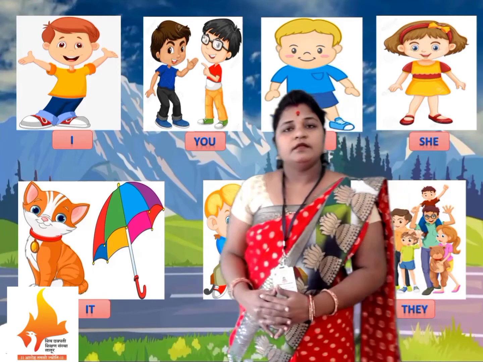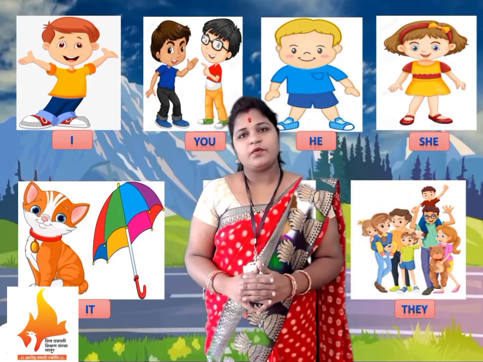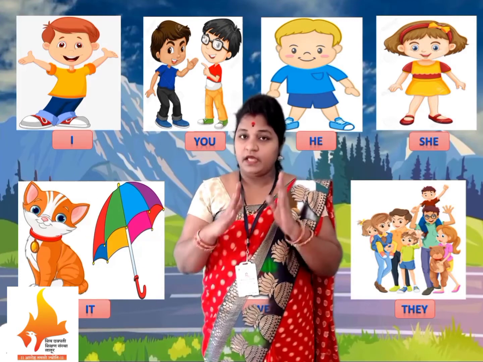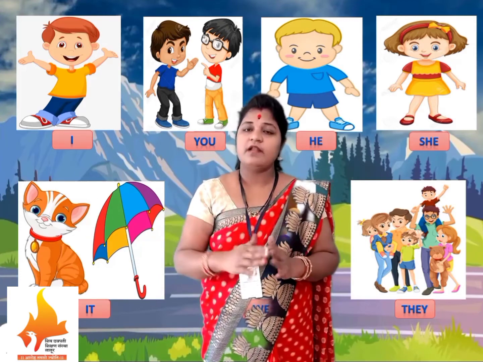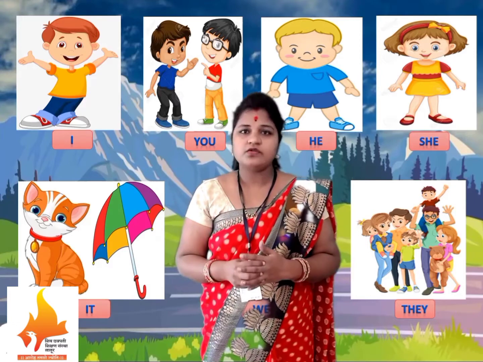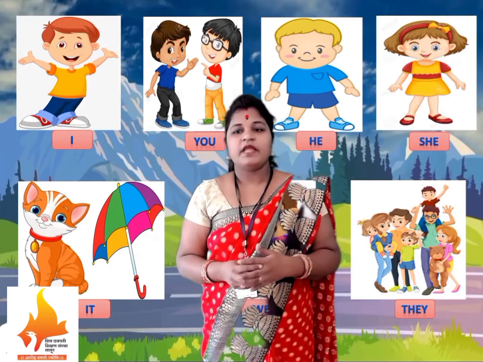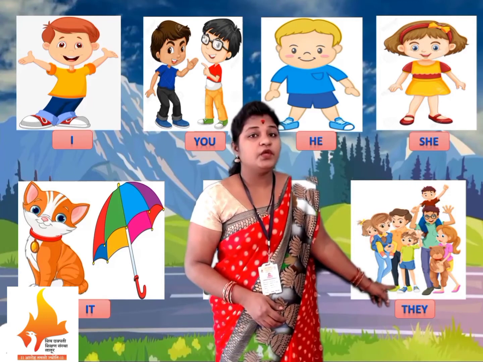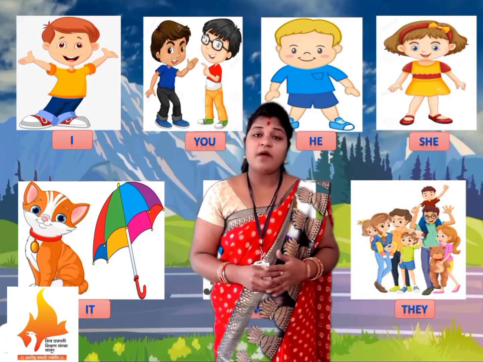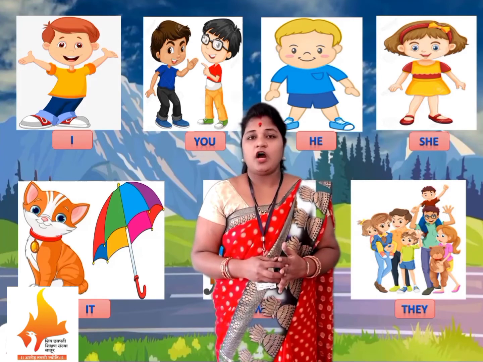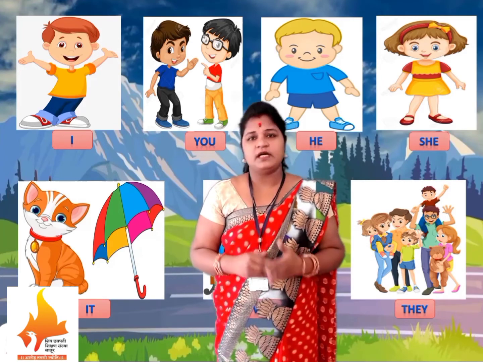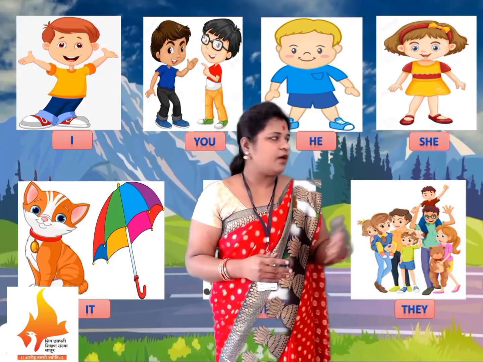You can see here our next pronoun is we, W-E, we. We is the pronoun if you are speaking about yourself and others. And the last pronoun is they. They is the pronoun we use if we are speaking about a group of people, or if we are speaking about many people or animals.